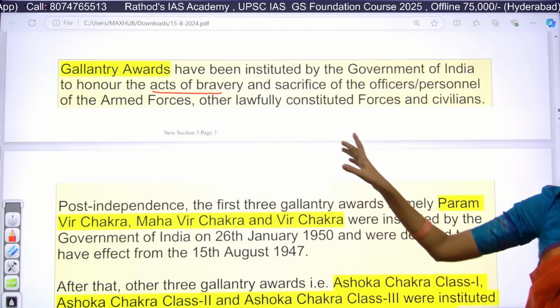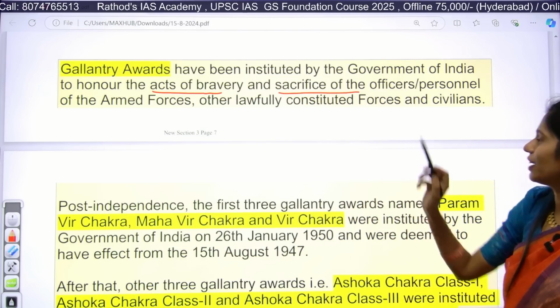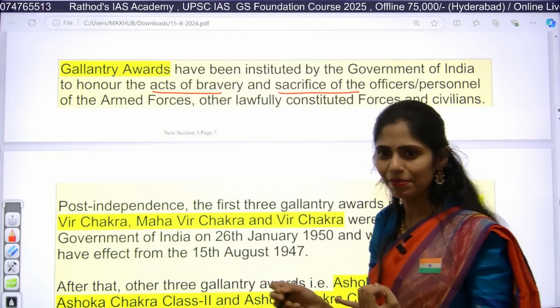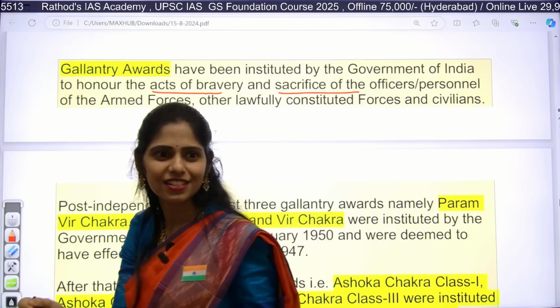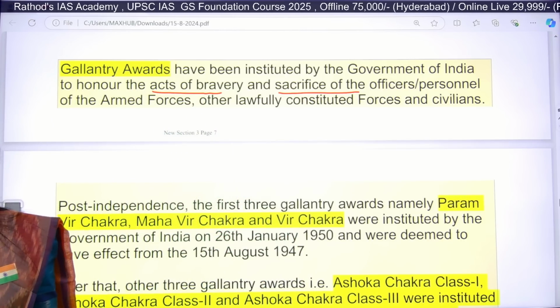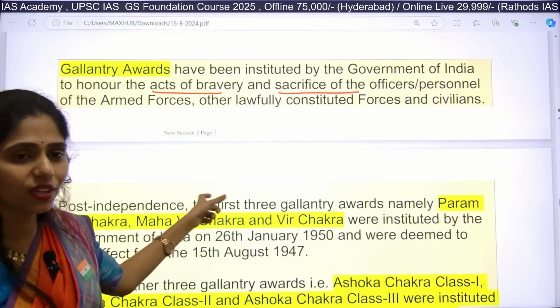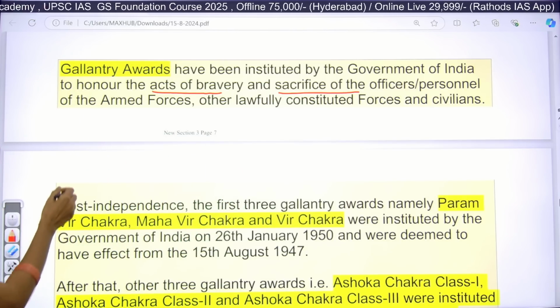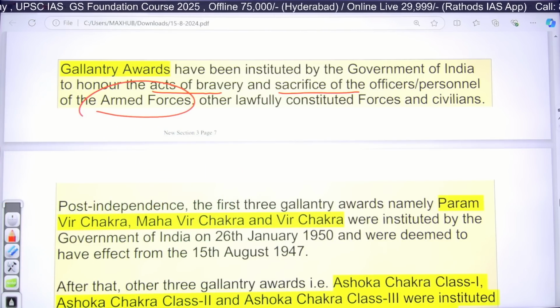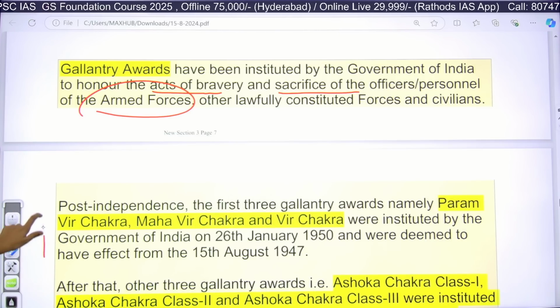For that bravery and sacrifice, they sacrifice their family and their happiness, everything, at our border, and they guard our border for our happiness. So for their bravery and sacrifice, the armed forces receive these awards.